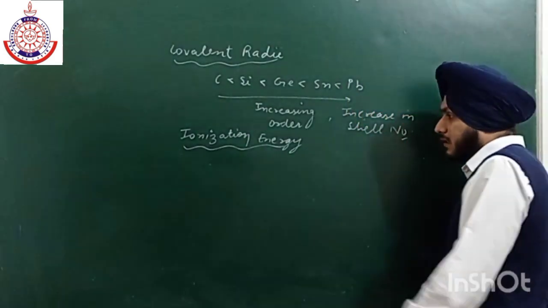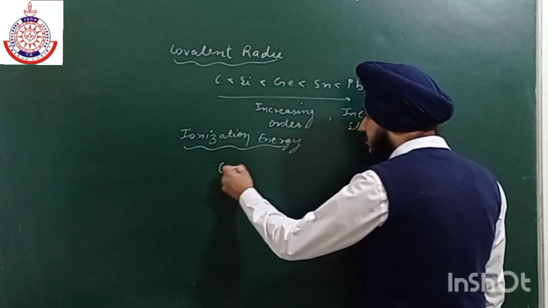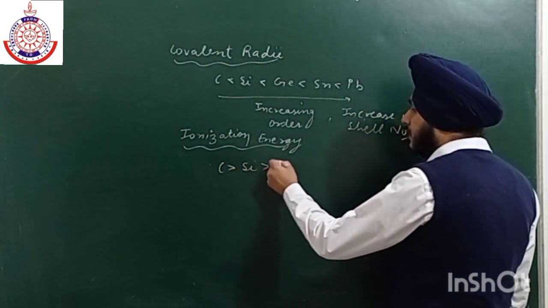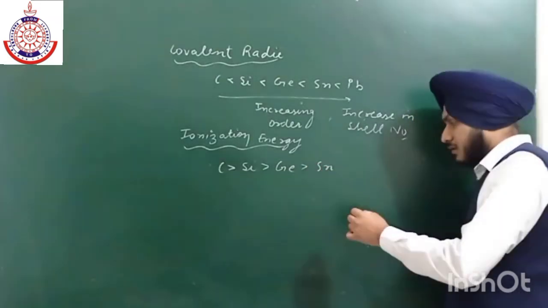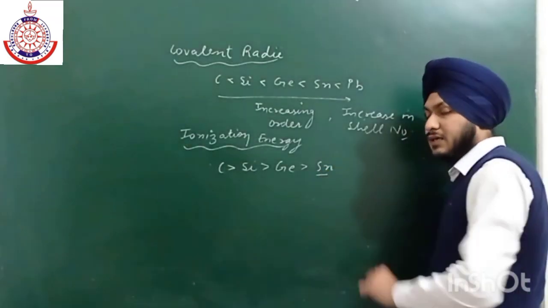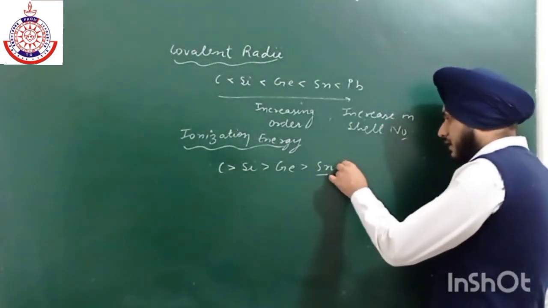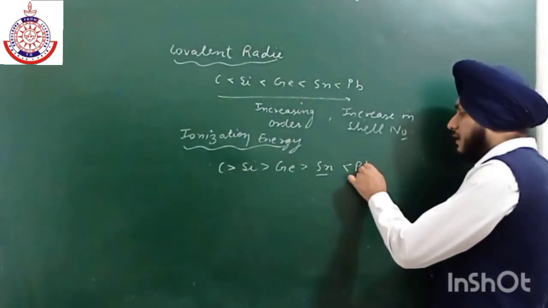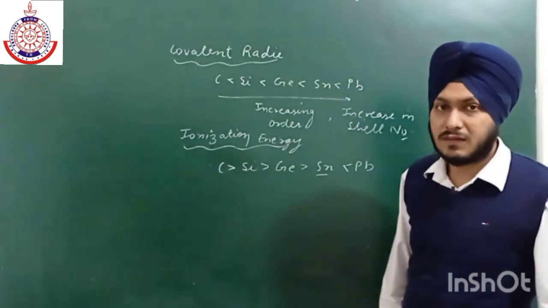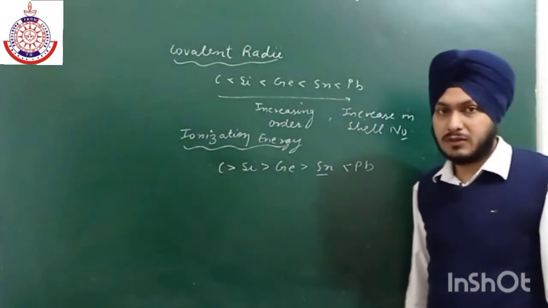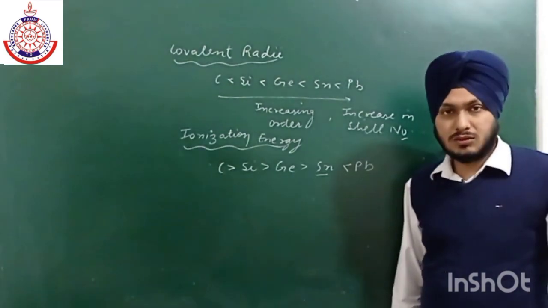And the trend is also the same. But there is a small exception: if we talk about tin and lead, the ionization energy of lead is higher than that of tin. There is a small difference, and that is due to the shielding effect.